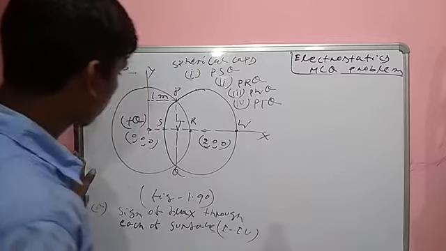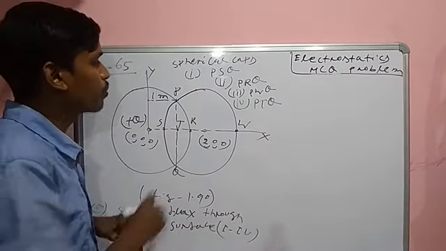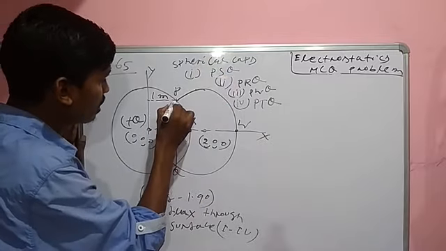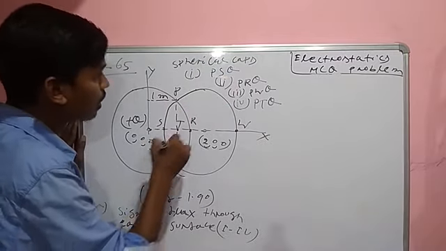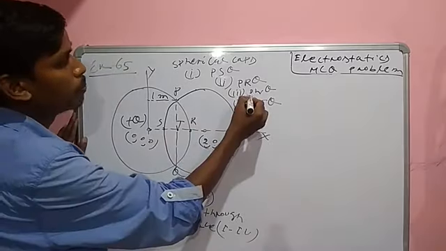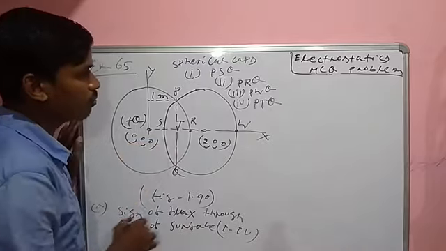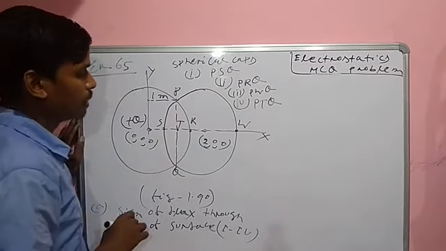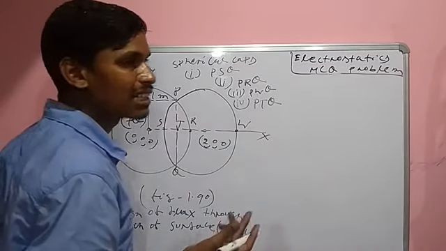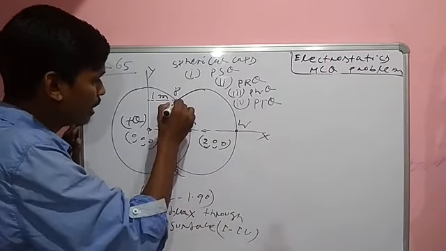So here two spherical caps are available. One is PSQ, PSQ means this. Another is PRQ, PRQ means this. Next, PTQ, the flat cap, the spherical flat cap. This is the flat PTQ.